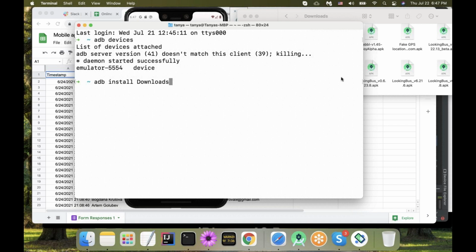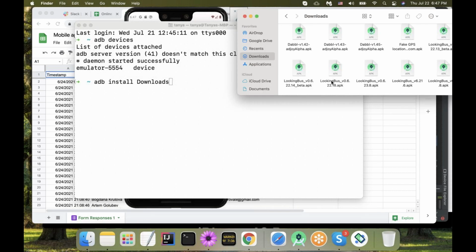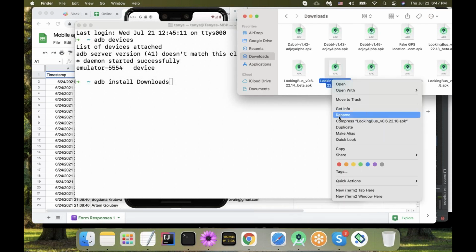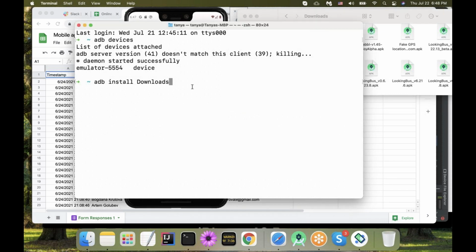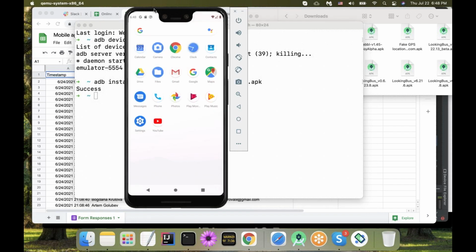My file is in the downloads folder, and I have so many with almost the same name, so I want to copy the name and paste it over here. Editing extension APK, and I'm going to hit enter. And I see success. Where's my Looking Bus? And this is my Looking Bus. That's how I got my Looking Bus on the emulator.